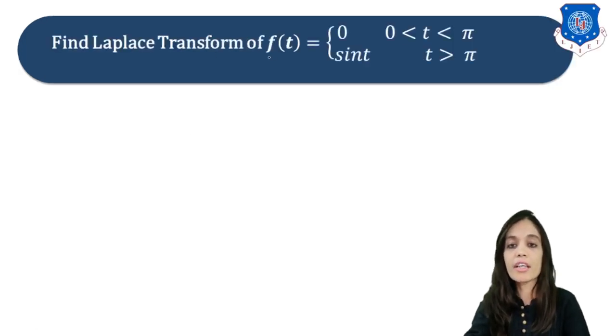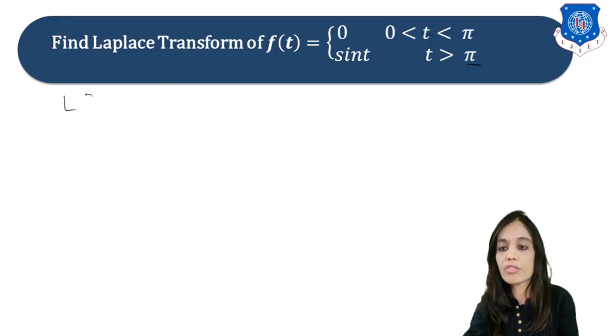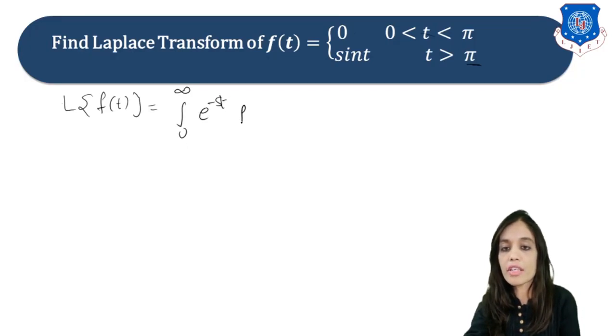We have to find the Laplace transform of the given f of t, that is 0 and sin t, where the limits are 0 to pi and t greater than pi. Whenever your function is given in parts, we cannot use the formulas directly. We always have to apply the definition, which is Laplace of f of t equals integration 0 to infinity e raised to minus st f of t dt.